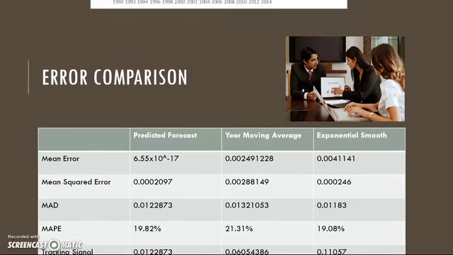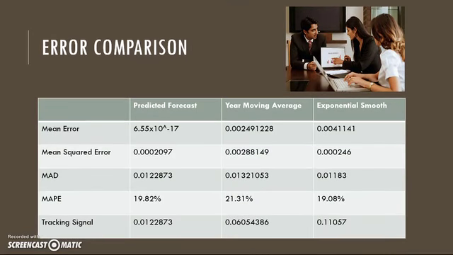After I conducted some of these error measurements, it appears that the predicted forecast has the best mean error. Moving average and exponential smooth have higher mean errors, which means that they are undershooting the actual observations. When referring to MAD, exponential smooth has the most attractive value because it is the smallest of the three. All of these models' MAPE values are very similar, but I would say that exponential smooth's value is the best since it is the closest to 10. As we discussed in lecture, a MAPE value of 10% is considered very good.